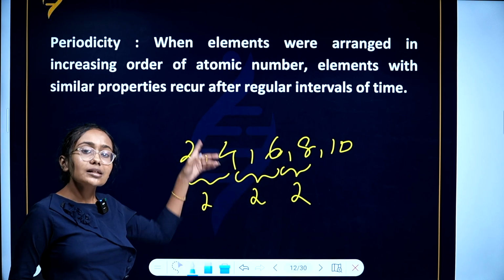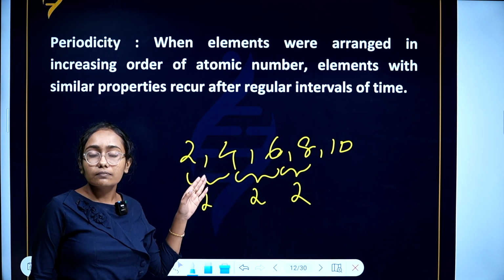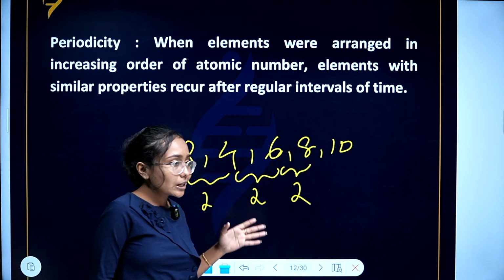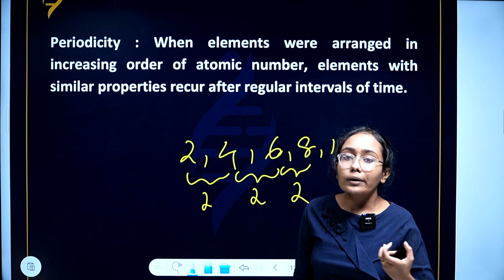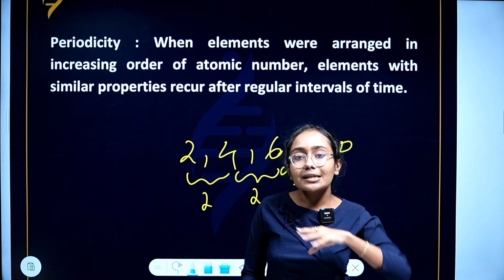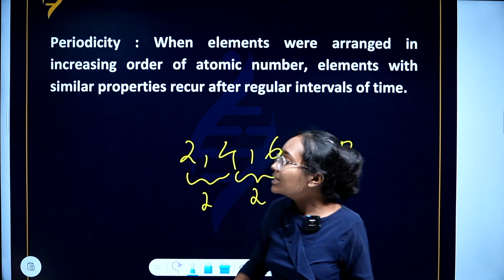The same periodicity is seen in the periodic table between elements. So, periodicity means when properties recur after regular intervals. They repeat after regular intervals. We say there is a periodicity in the periodic table.